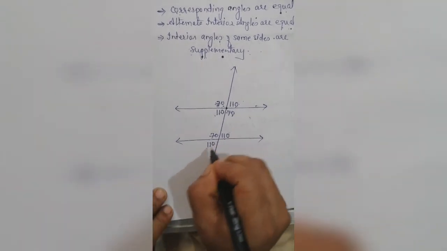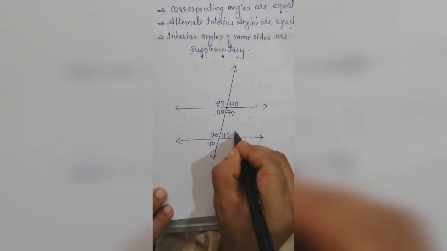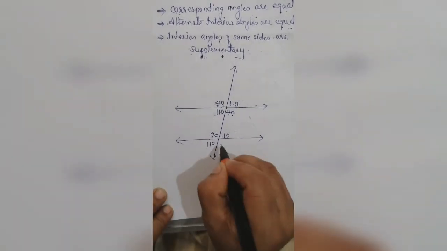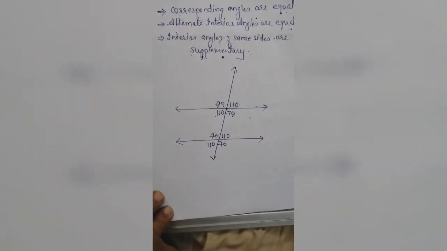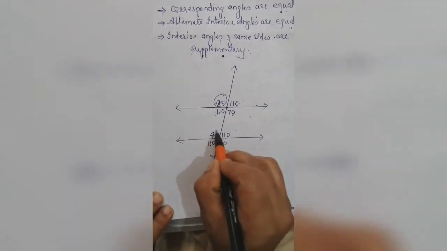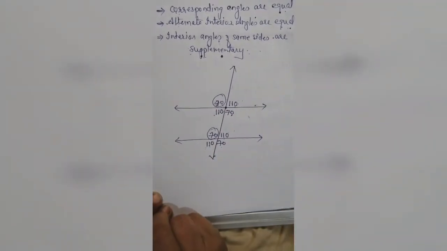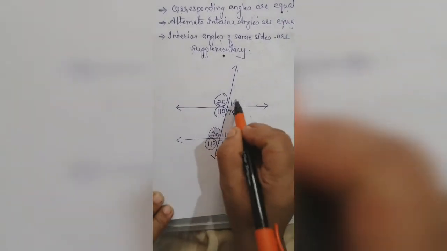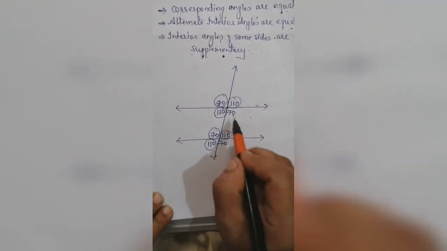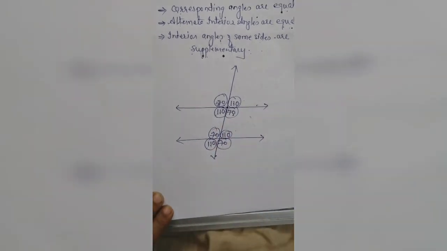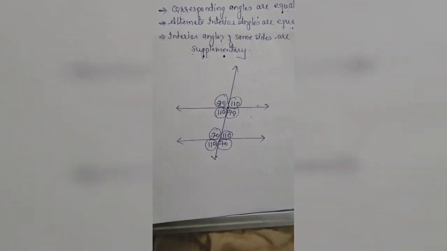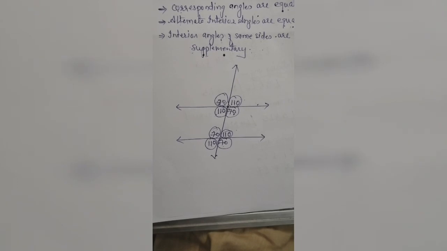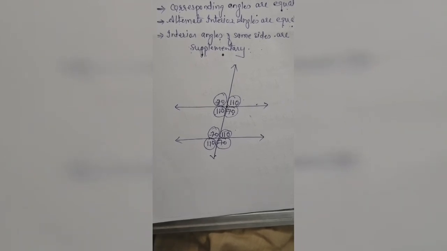Or you can say alternate interior and vertically opposite angles, this and this are vertically opposite angles. Now see, this 70 and this 70 are corresponding angles, this and this are corresponding angles, this and this are corresponding angles. Clear? But this condition happens only when the lines are parallel to each other.